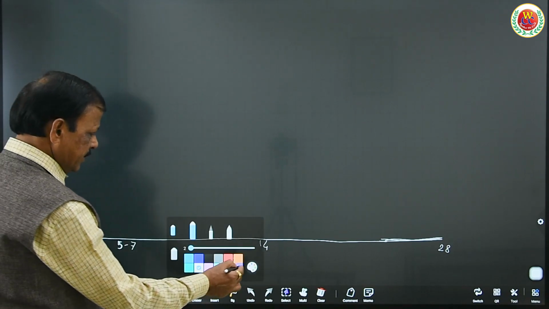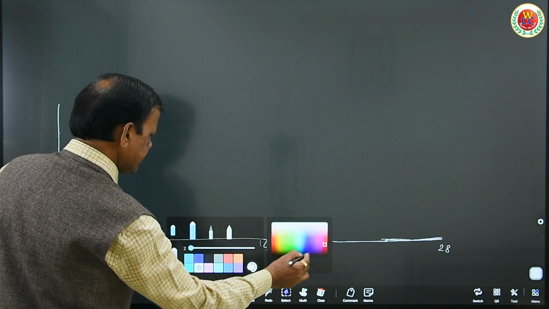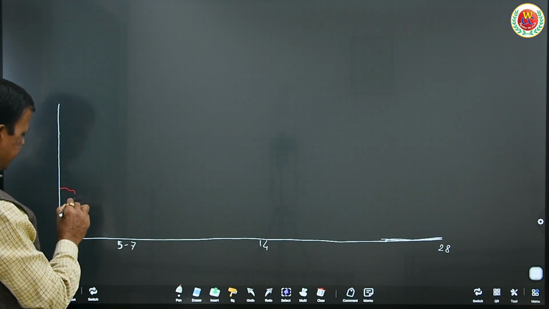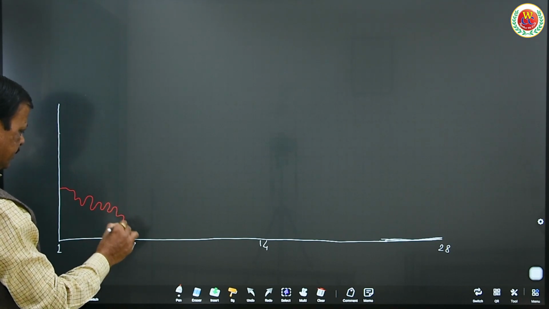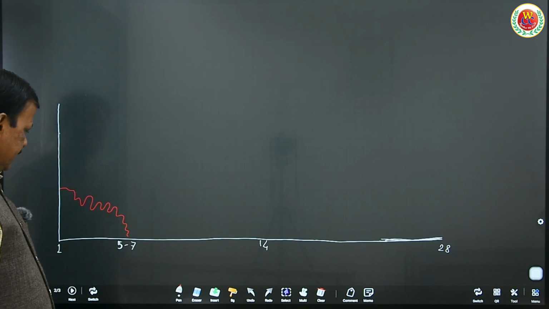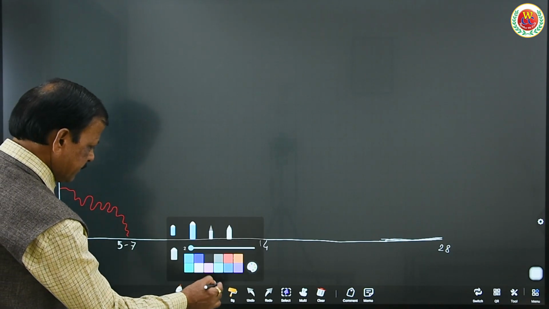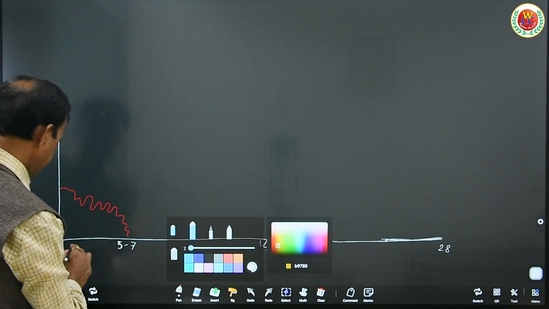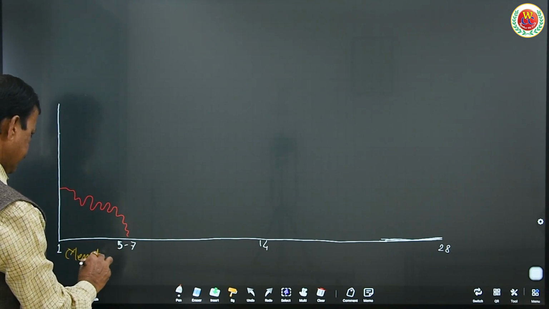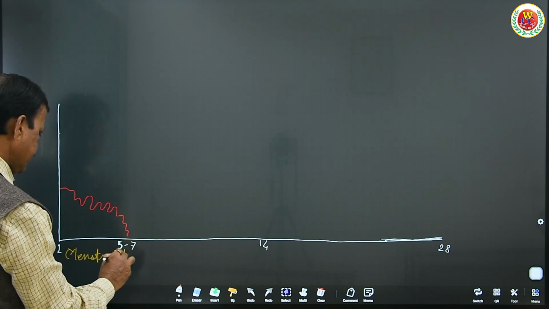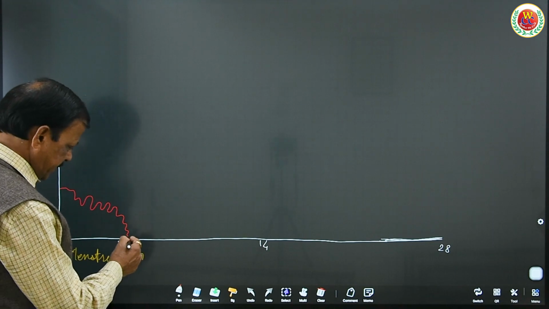Now, this bleeding occurs in the initial days. See, suppose this is the thickness of the endometrial wall. This breaks and continues to break for 5 to 7 days. This period of breaking of the wall is called menstruation, during which the ruptured blood vessels and blood ooze out through the vaginal tract.